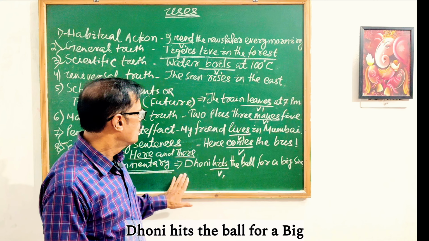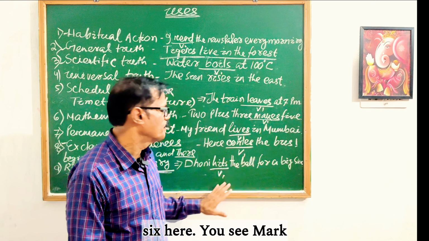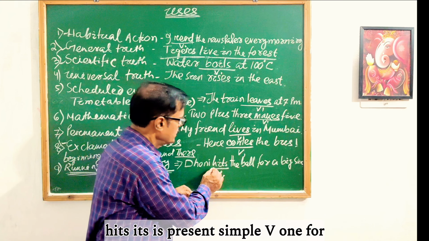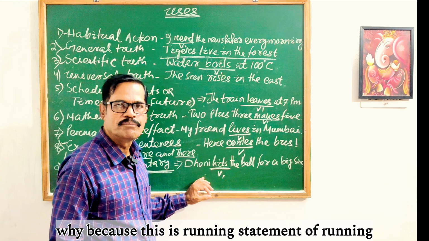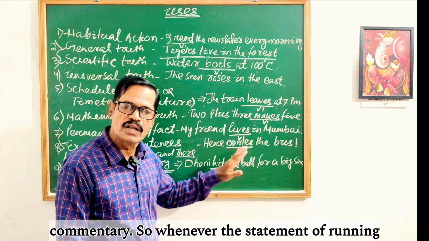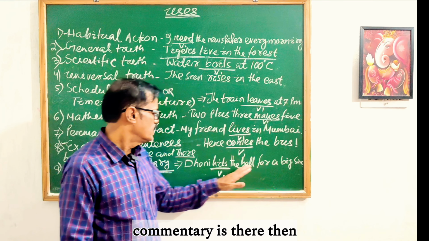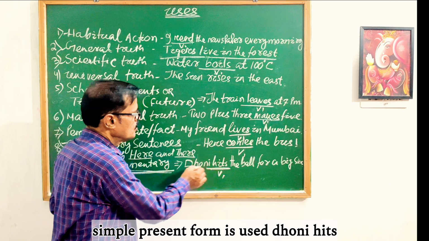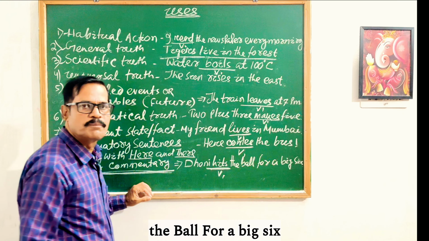Example: Dhoni hits the ball for a big six. Here you mark hits. Hits is simple present, V1 form. Why? Because this is a statement of running commentary. So whenever a statement of running commentary is there, the simple present form is used. Dhoni hits the ball for a big six.